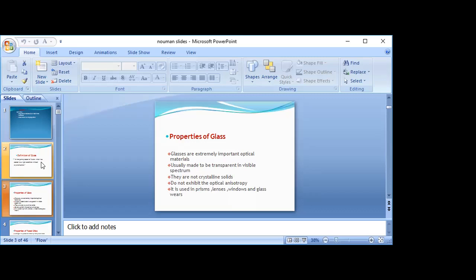ये crystalline solid नहीं होते. Do not exhibit optical anisotropy. ये optical anisotropy को exhibit भी नहीं करते. It is used in prisms, lenses, windows and glass. ये use होता है prism में, lenses में, windows में.